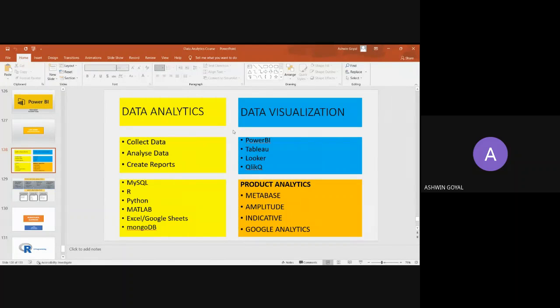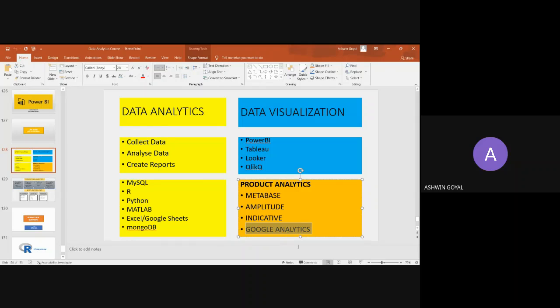Now, enough of data analytics. There is something called product analytics. So let's take the example of Netflix, right? You want to know the average time for which a viewer is viewing some movie. Or let's say, what is the average time spent by users on Netflix, on the app or on the website. So those kinds of metrics, those kinds of questions will be answered only through tools like Metabase, Amplitude, Indicative, Google Analytics. So it is mostly for websites and apps, right?